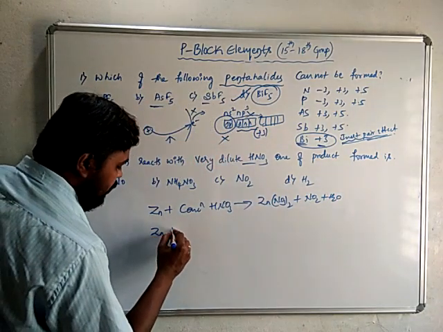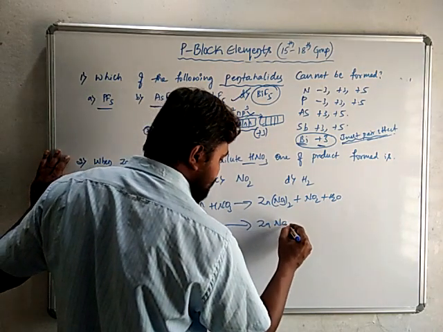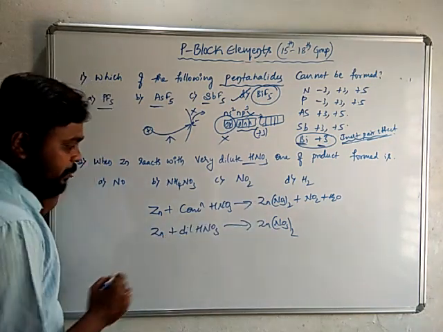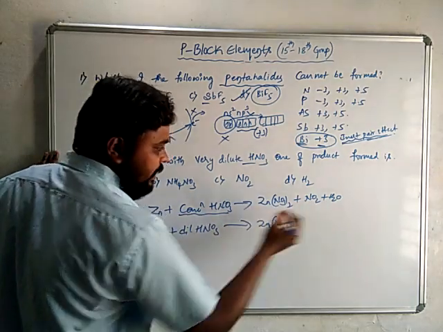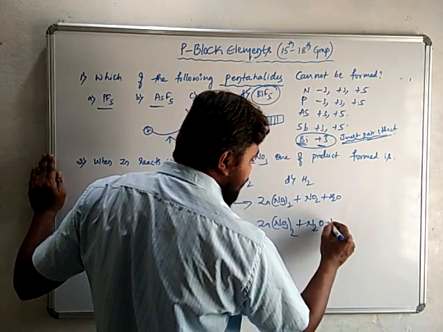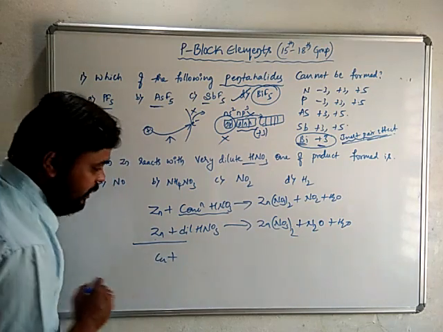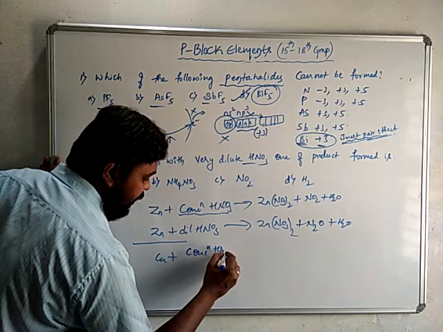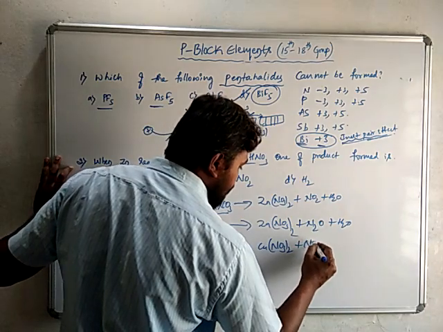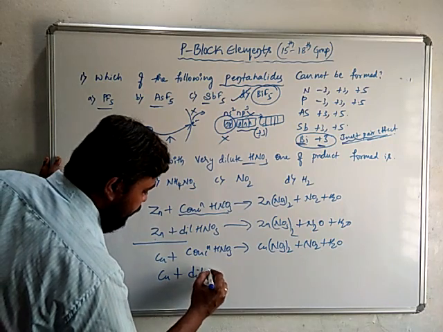The same zinc reacts with dilute nitric acid and forms zinc nitrate. One of the products is the same here. Whether the acid is concentrated or dilute, zinc forms zinc nitrate, but in the case of concentrated nitric acid it gives nitrogen dioxide. In the case of dilute nitric acid it gives nitrous oxide and water. Similarly, if you take copper, another metal besides zinc, when it reacts with concentrated nitric acid it gives copper nitrate, nitrogen dioxide and water. Similarly, the same copper reacts with dilute nitric acid.